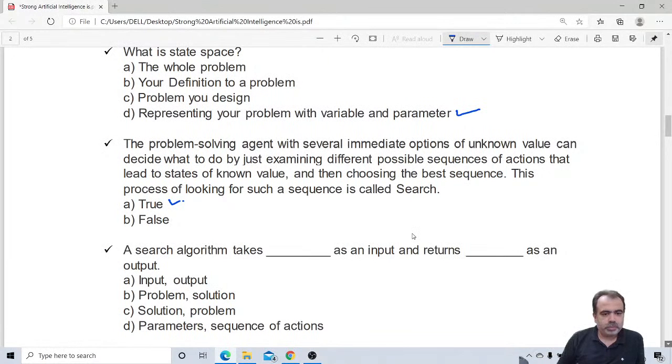The search algorithm. This is another way of putting a question to you, like the fill-in-the-blanks type. The search algorithm takes dash as an input and returns dash as an output. So the search algorithm takes a problem as an input and returns a solution as an output. So probably B is the answer. Let me wait to hear from your side, whether A or B.